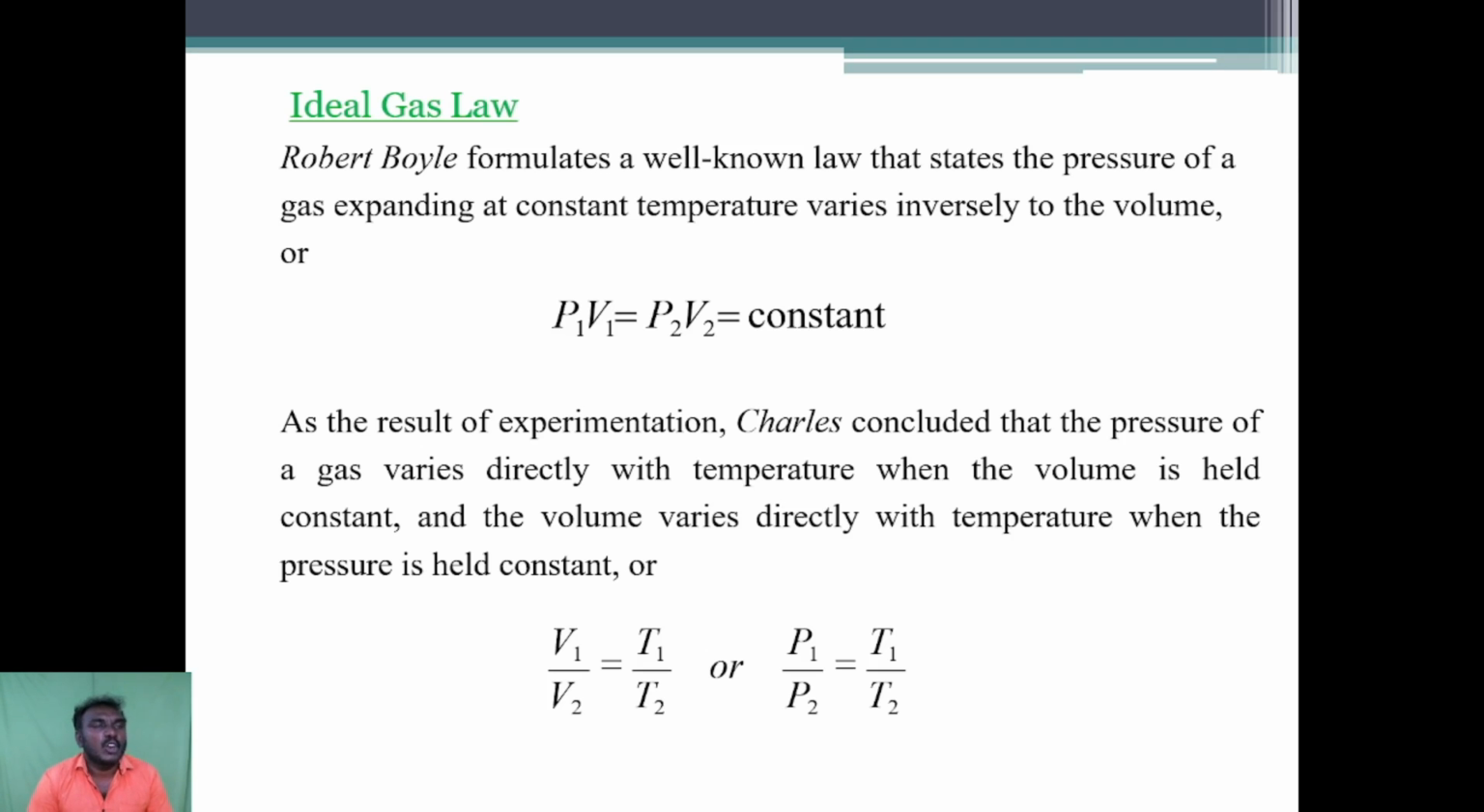Ideal gas law. Robert Boyle formulated a well-known law that states that the pressure of a gas expanding at constant temperature varies inversely with the volume: P1V1 = P2V2 = constant. As a result of experimentation, Charles concluded that the pressure of a gas varies directly with the temperature when the volume is held constant, and the volume varies directly with the temperature when the pressure is held constant, or V1/V2 = T1/T2.